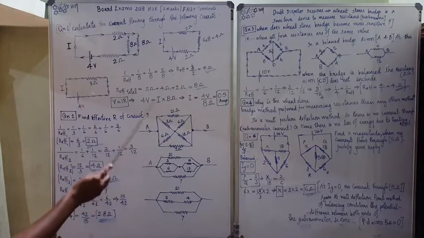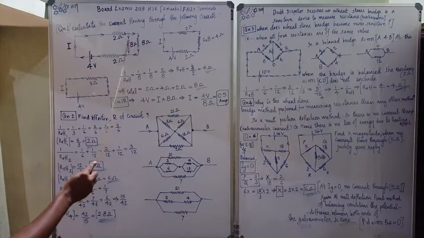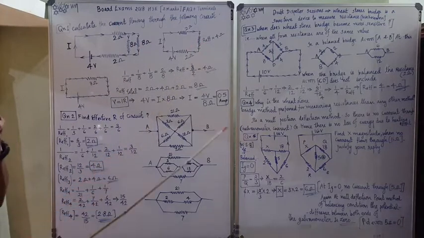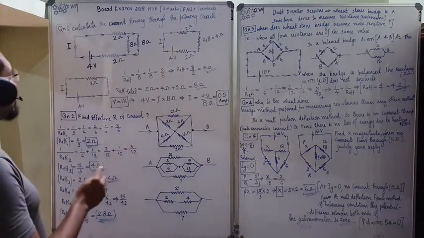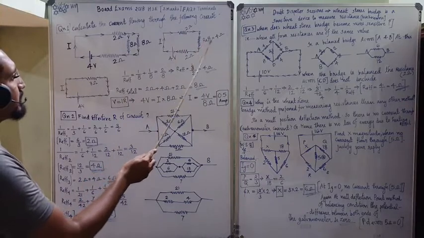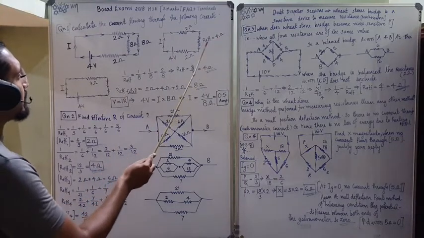So R effective is 4 ohm. This 8 ohm parallel connection I will replace in this diagram. Again, the diagram has changed now. The 2 ohm is there, but the parallel part is replaced by this 4 ohm.